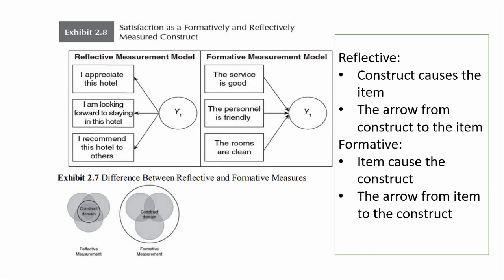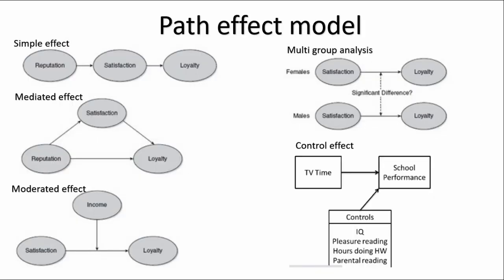After we know about the measurement model, reflective and formative, now I would like to discuss the path effect model. The path effect model is the same as the structural model. The first is the simple effect.